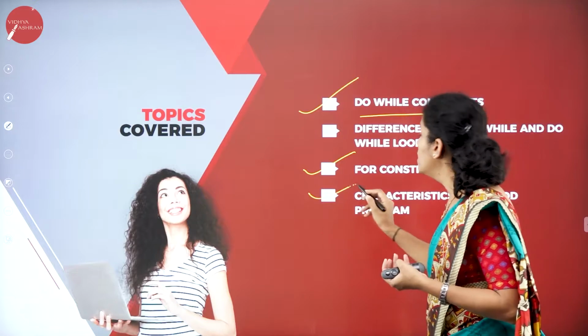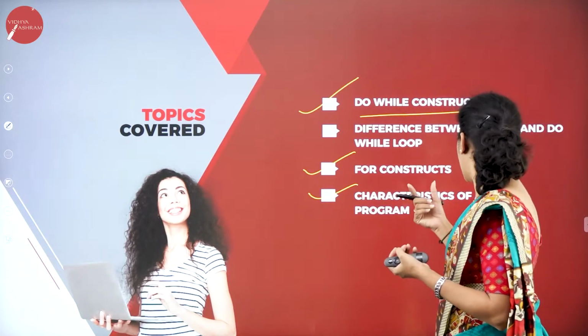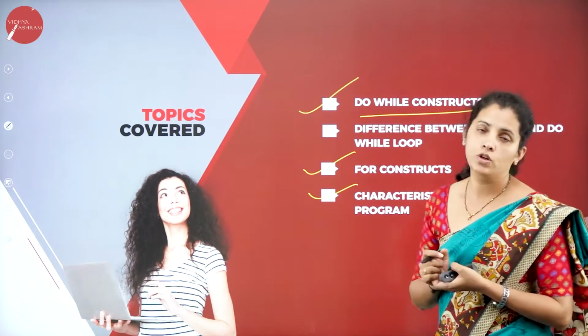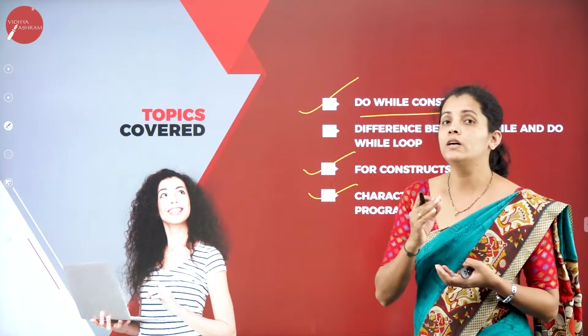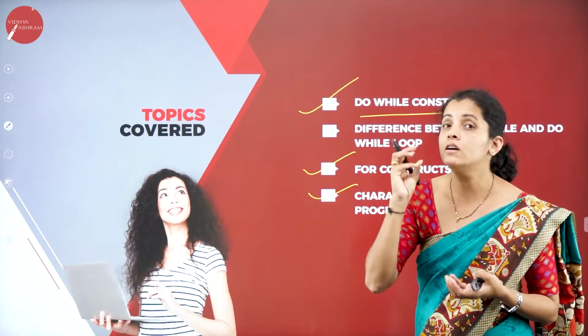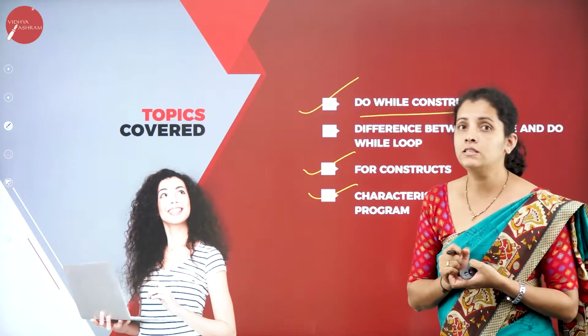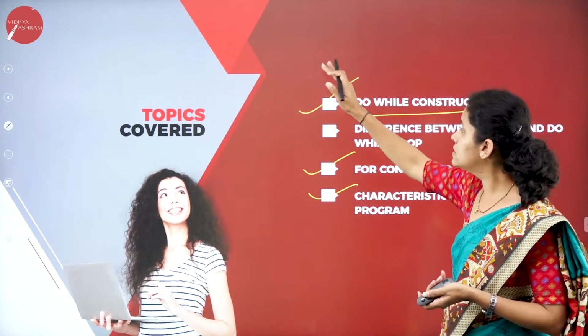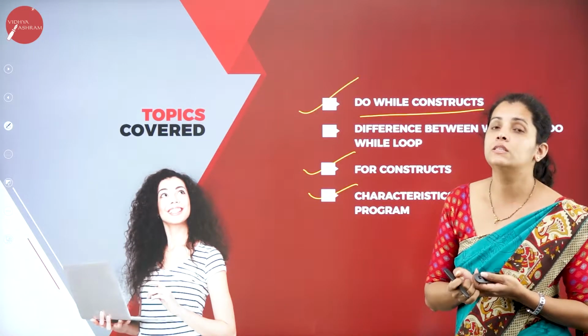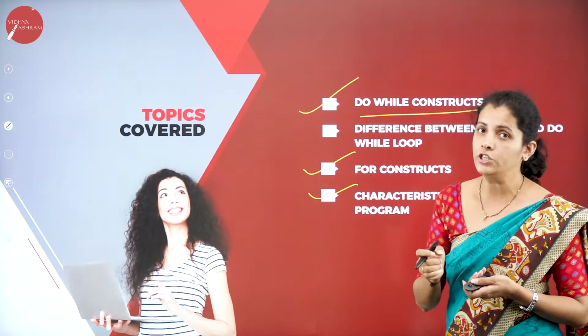Along with that, I'm going to discuss characteristics of a good program, that means what characteristics a good program must include. These are the topics I'm going to discuss in today's session.